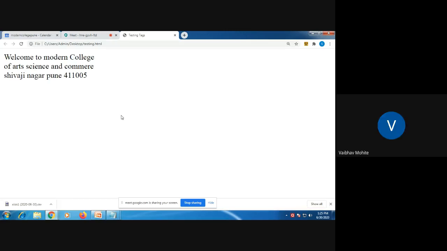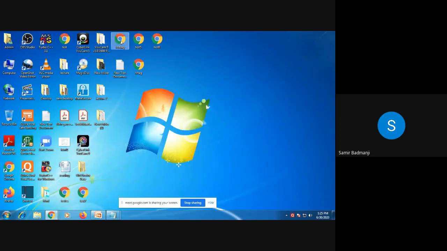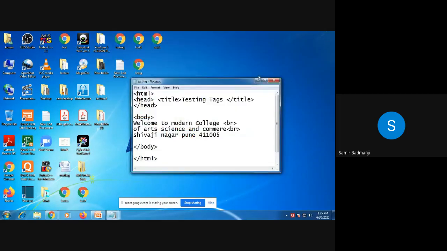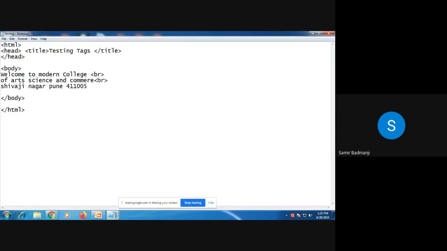Okay, now we'll see the next tag. Whenever you want to open that web page, you have to just right click on that and say open with notepad. Now BR tag we have seen. So after that, we are going to see the physical tags, bold, italic.